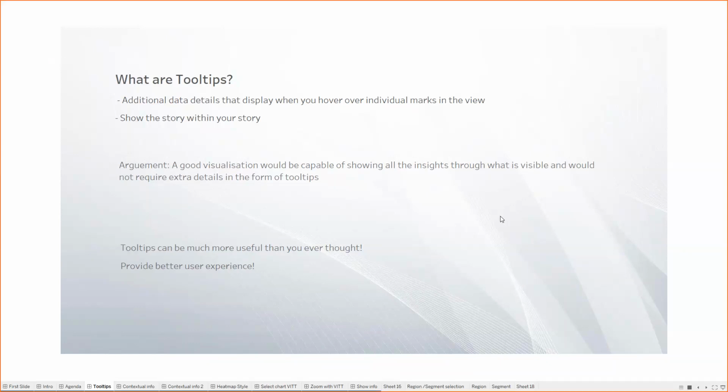Tooltips can be much more useful than you ever thought, and we are going to look at those things. The main area where tooltips help a lot is the user experience. Through our data visualizations, we want to make the user experience very smooth and interactive, so that users can get to know things very quickly and easily. That's the area where tooltips help a lot. Let's jump into the ways we can make our tooltips much better.